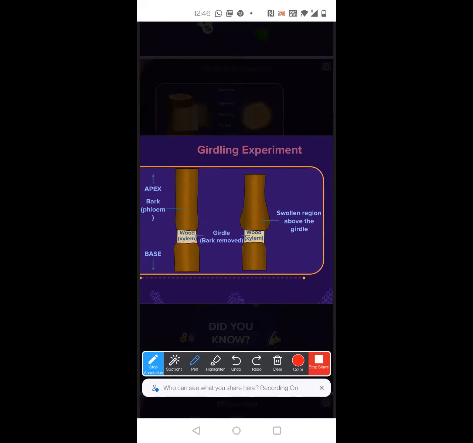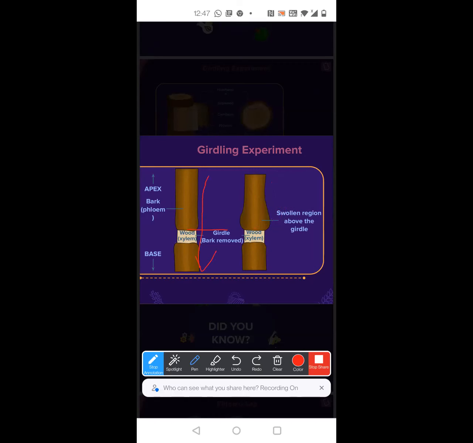Now what is going to happen? The remaining part is intact. When the food is being transported like this, there is no more phloem here to transport the food. So everything will get accumulated at this part, and because of that, this region will start swelling. Can you see the swelling here? Because they cut the phloem. If the phloem was continuously running, this wouldn't have happened. But in between, they cut the phloem, and only xylem is there.